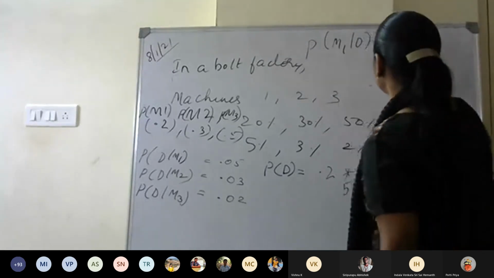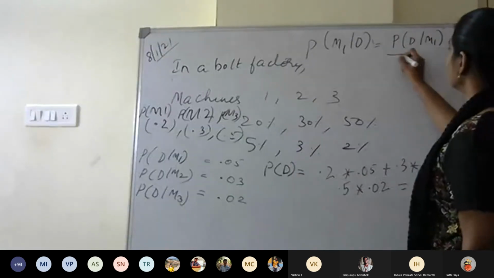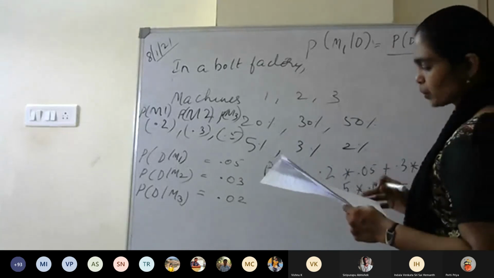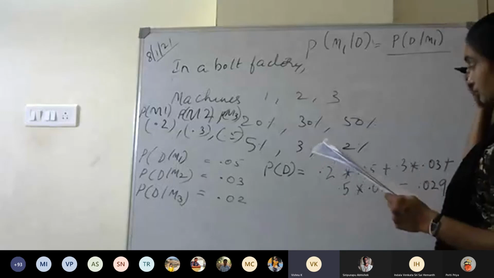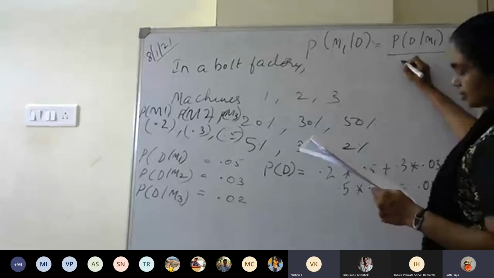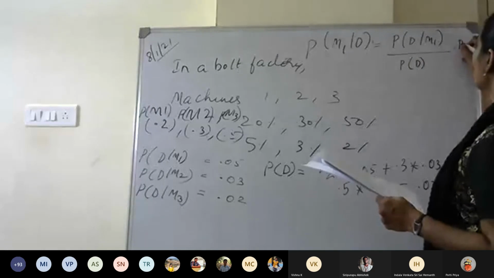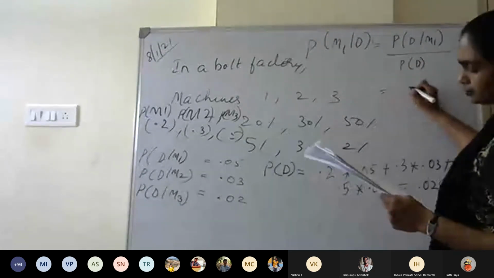So that is equal to probability of D given M1 divided by what? Total probability of defect, into probability of M1, right?